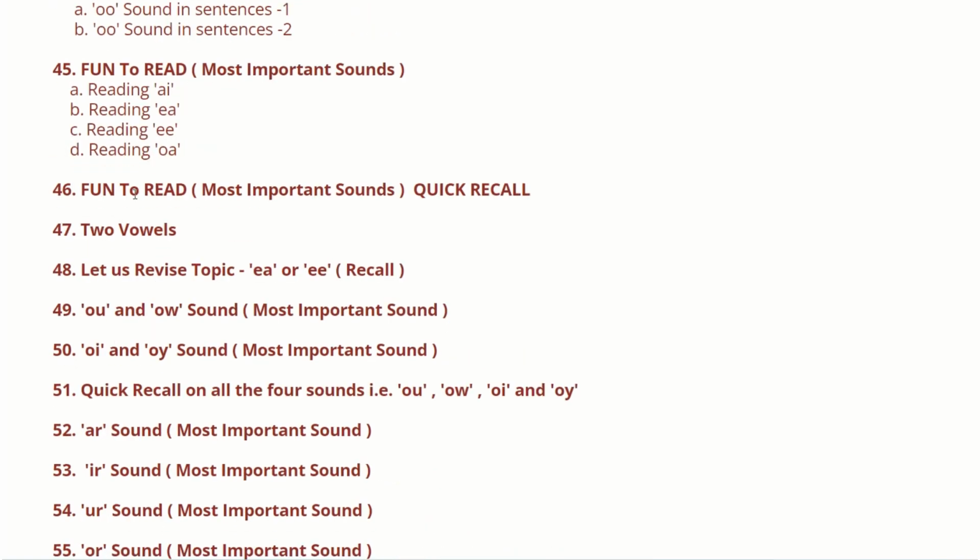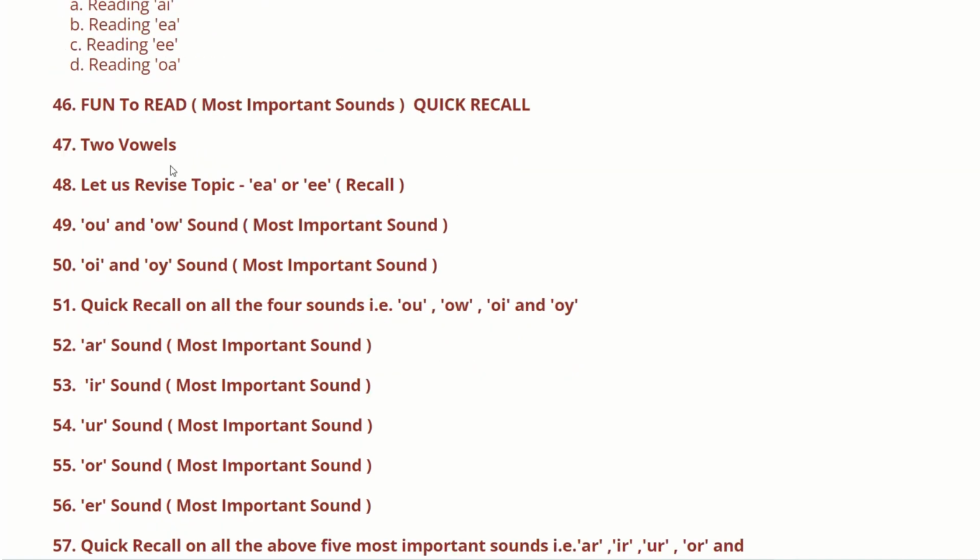Then comes fun to read, that is the reading activity. These are also the most important sounds, and this is the quick recall of them. Then comes the 2 vowels. 2 vowels is nothing but this: in a word only one vowel is there, and when we add another vowel to it, how the entire word changes to some other meaning or some other word. That is shown in 2 vowels.